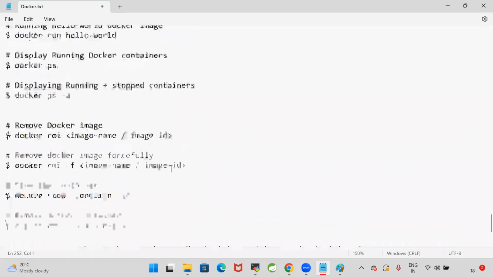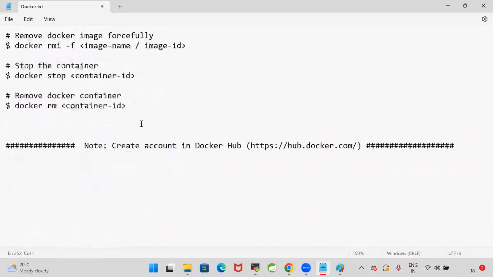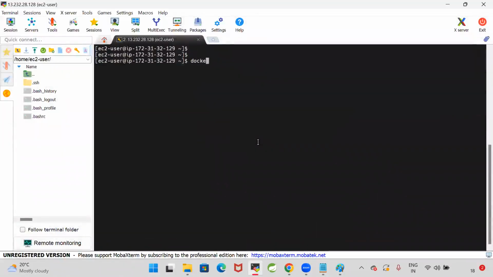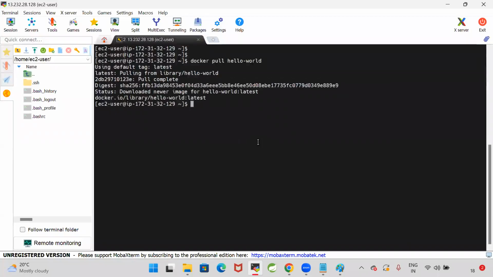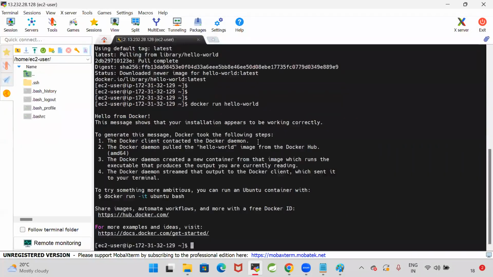Now, delete all the stopped containers and unused images. For example, see here, I will go for docker pull hello-world. I'm pulling that image. I had removed that image, so it is pulling it again. That image got pulled. Then go for docker run hello-world.